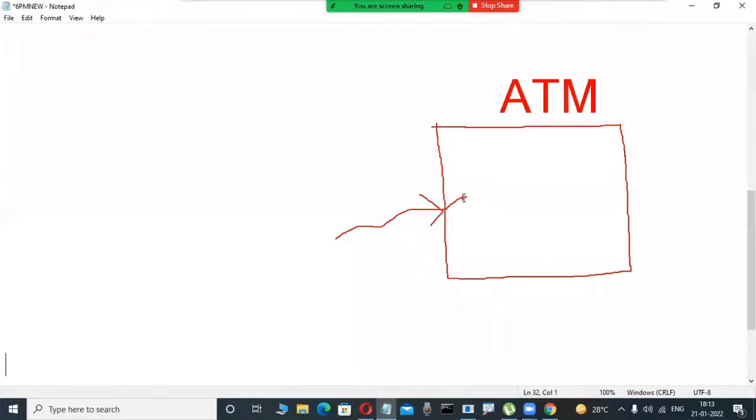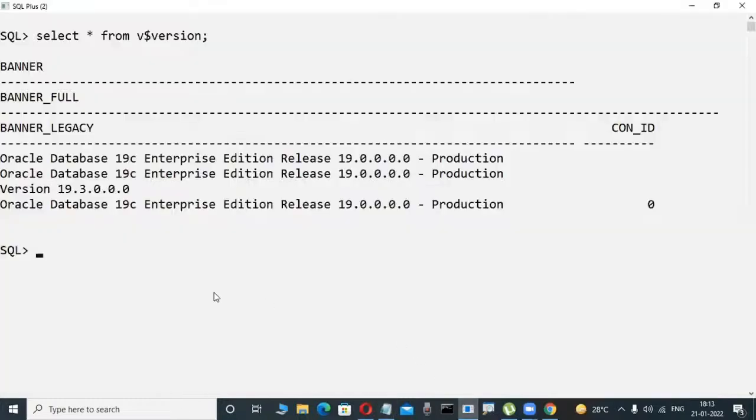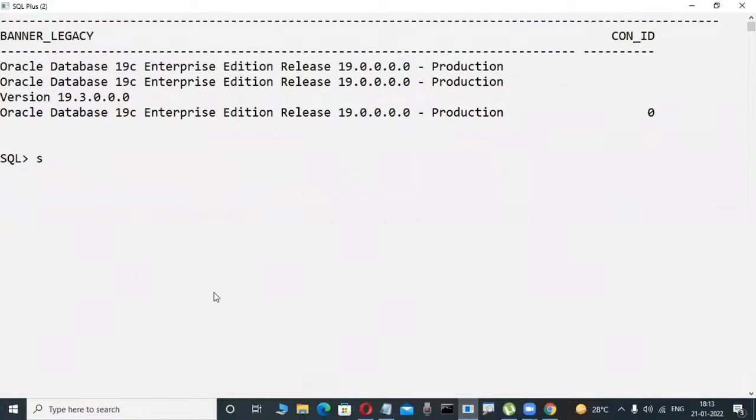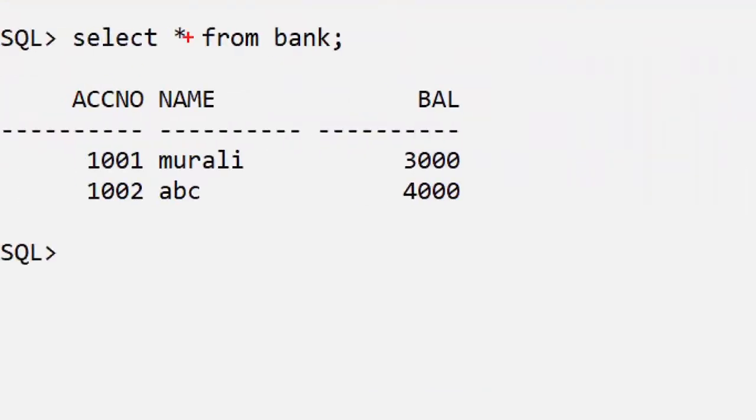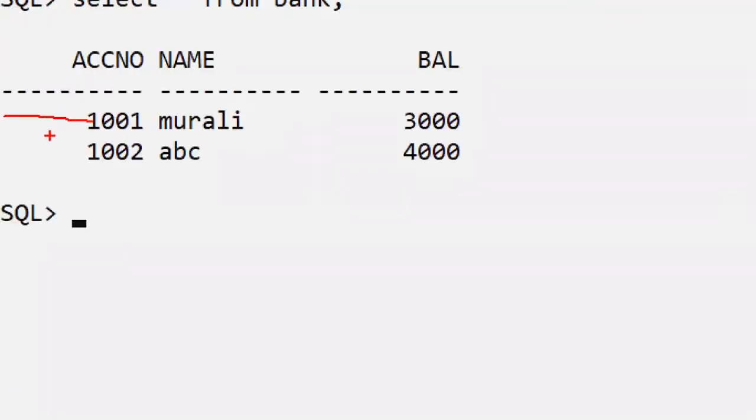Now check it out. Slowly observe the screen. Suppose in this database, bank is a table, for example. Just observe the scenario, it is very easy to understand. This is a bank table. In table format only, we store the data. Suppose in a bank, for example SBI bank, this is the data. Observe here, these are columns: account number, name, and balance. These are called columns. These rows like 1001 are called rows or data.